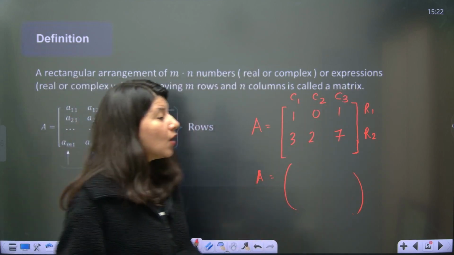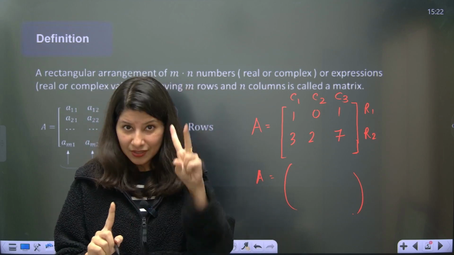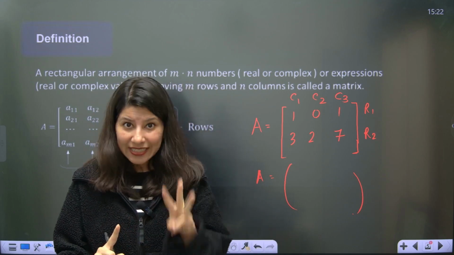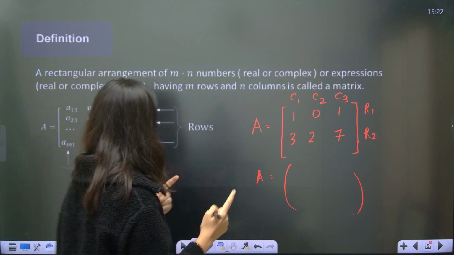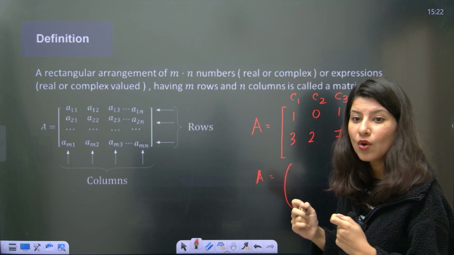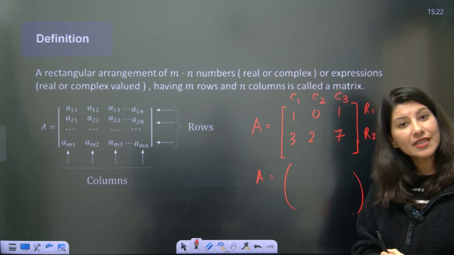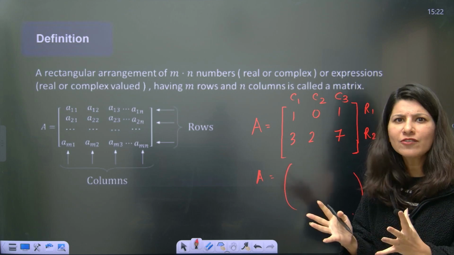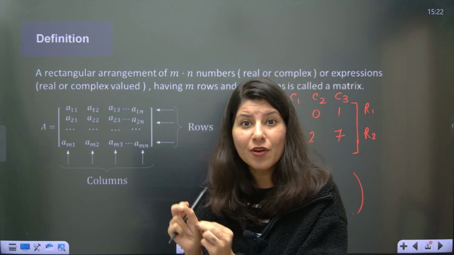Okay. Now, one more term. Now you know the number of rows, 2. Number of columns, 3. After this, you have to understand that we have another terminology which we call as order of a matrix. What is the order of a matrix? Order of matrix is simply number of rows cross number of columns.